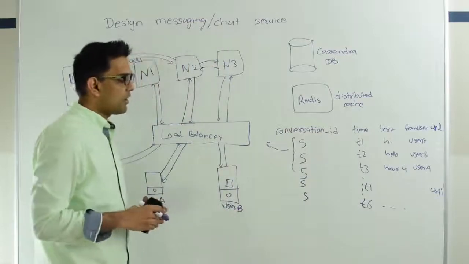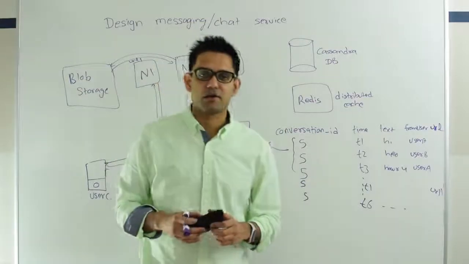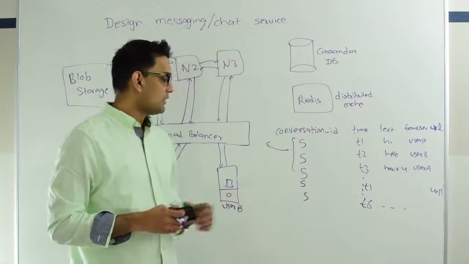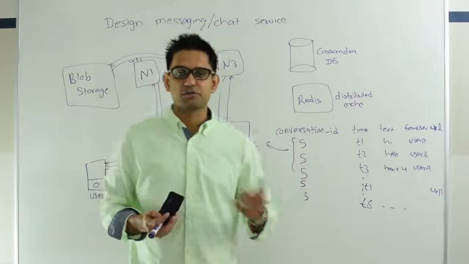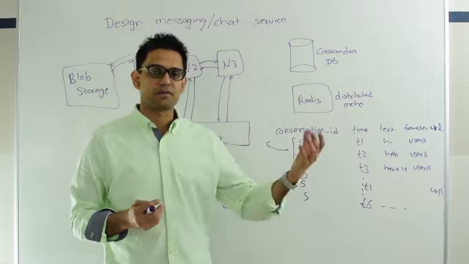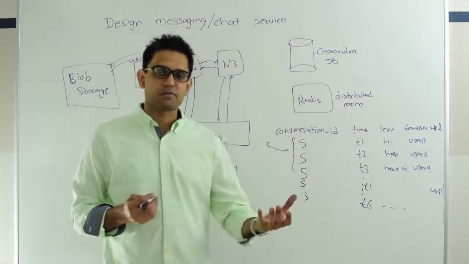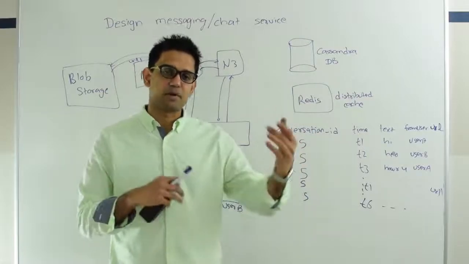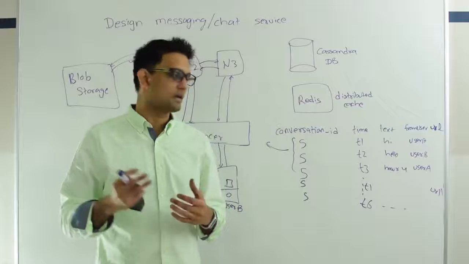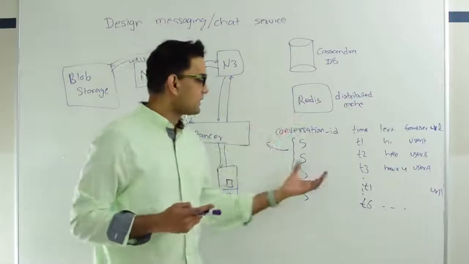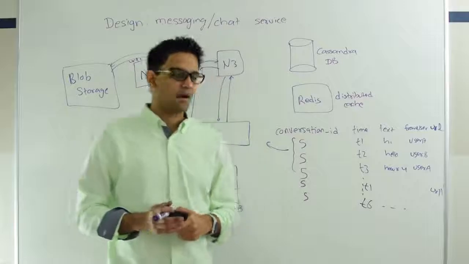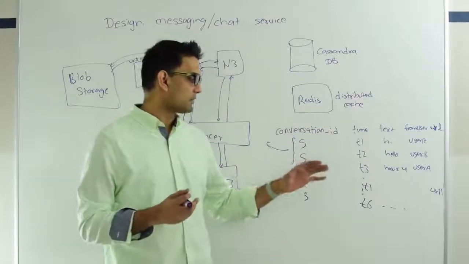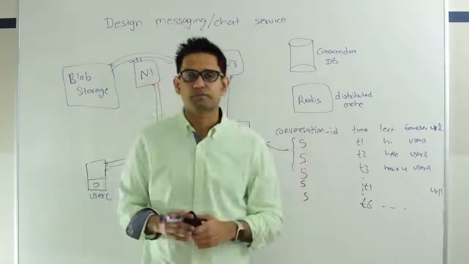The last thing I wanted to talk about was group chat, and I did not mention that at all before. So for group chat, I think this architecture can easily be used. So remember, we had a user table. Along with that, we can also have a group table which shows the group membership, and then they can have a conversation ID, and that conversation ID can again be stored here, and all the same things would apply as we discussed before.